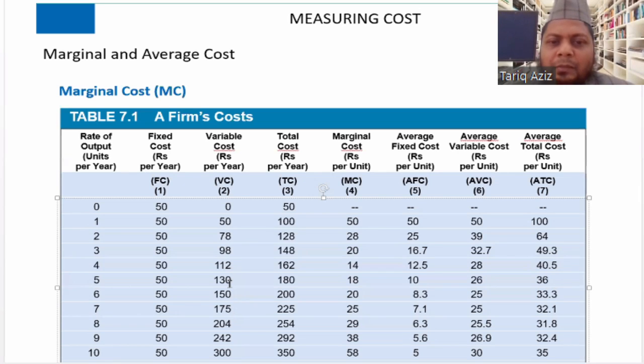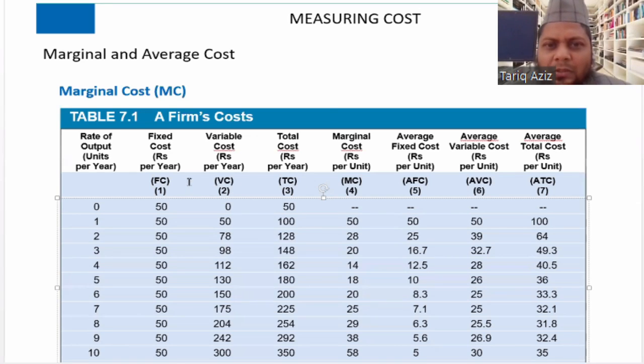Then 112, then 130, then 150. So basically it is continuously increasing. Initially the rate of increase is very high, but later on the rate of change is low. So that is the behavior of variable cost.